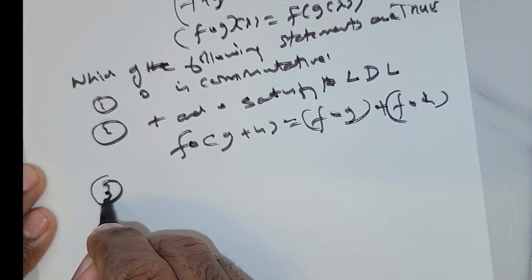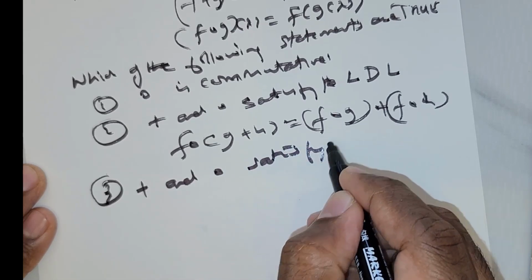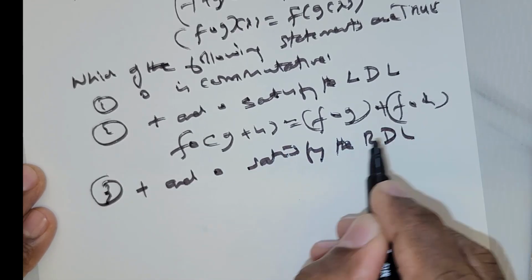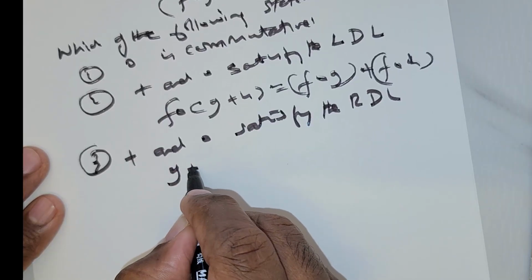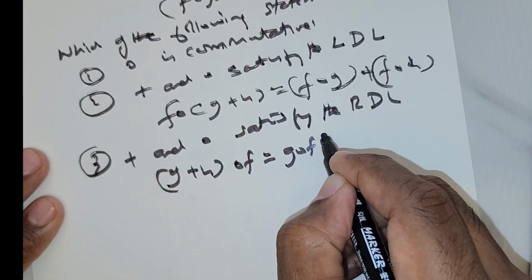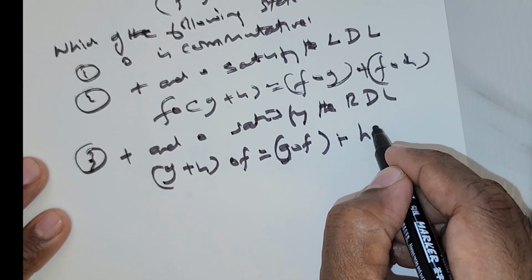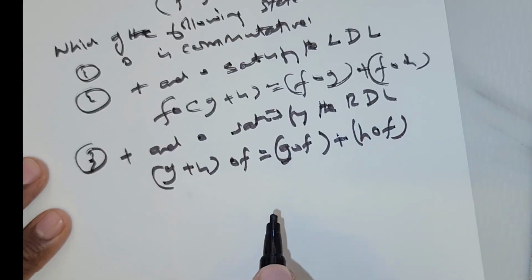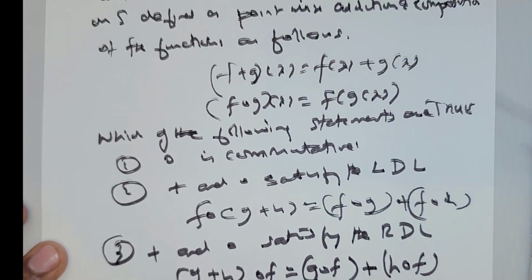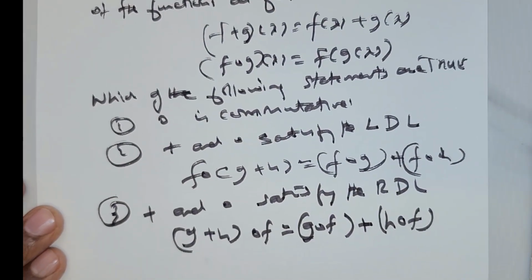Number 3, plus and composition satisfy the right distributive law. What is that? (g + h) ∘ f is equal to (g ∘ f) + (h ∘ f). Okay, so go through this question, work the solution out, and you come back.